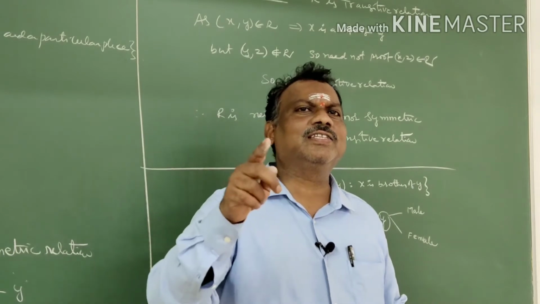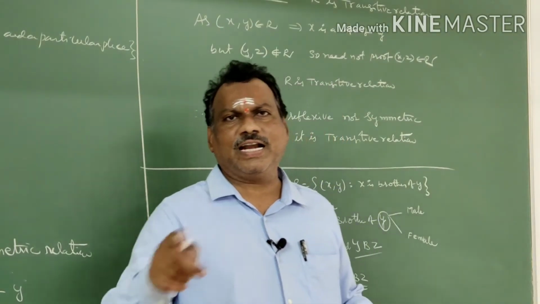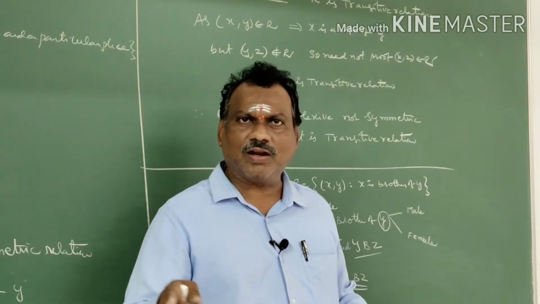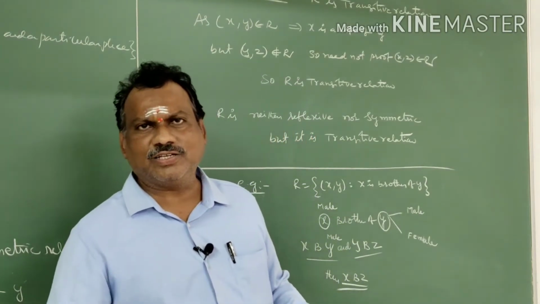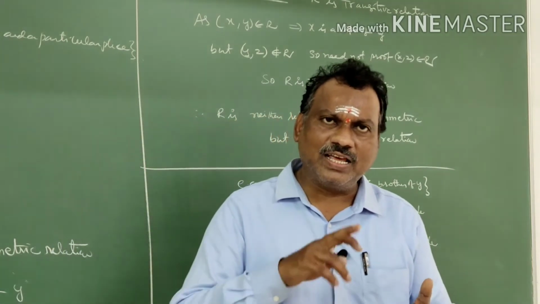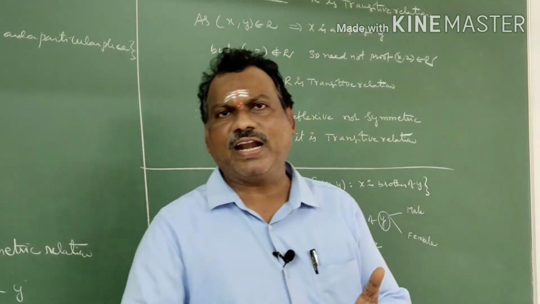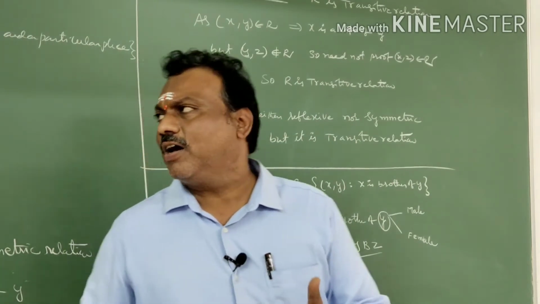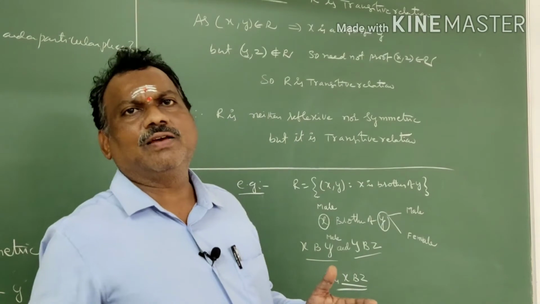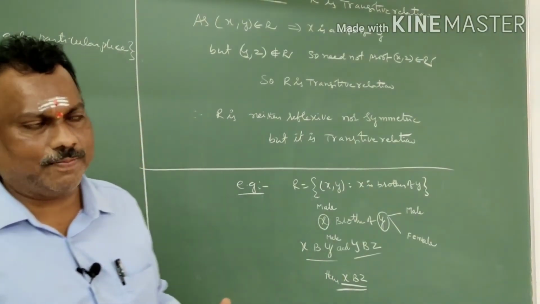That's why it is also not transitive. So it is neither reflexive nor symmetric nor transitive. So father relation, brother relation, sister relation, friend relation, you just try according to the remaining ones. So the first Roman is completed.